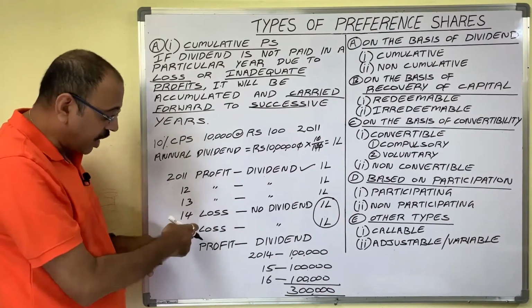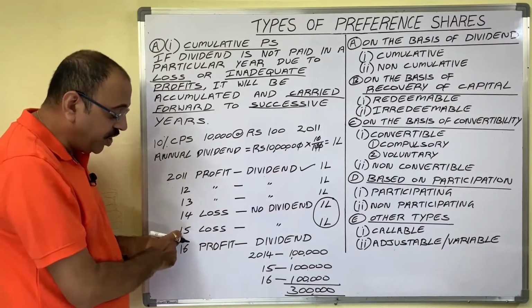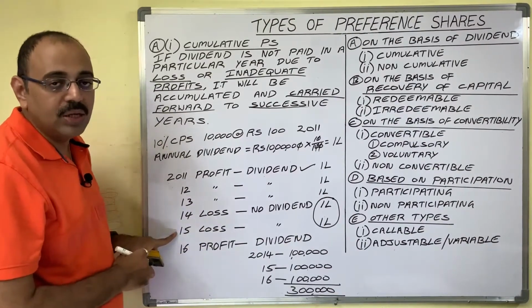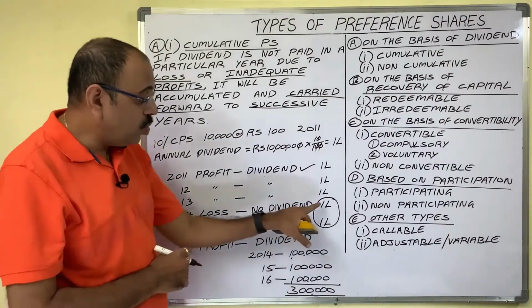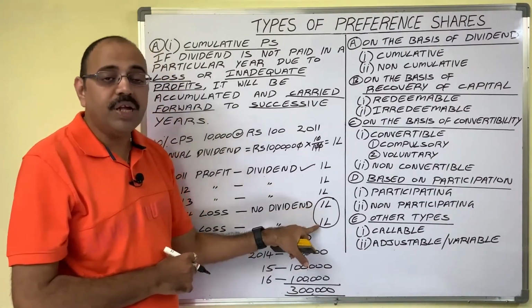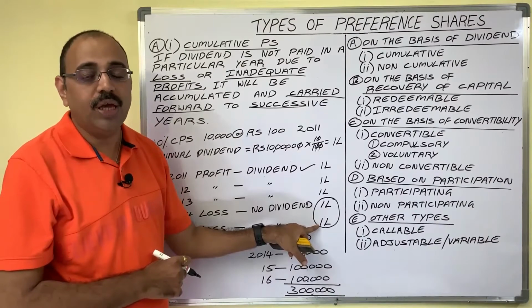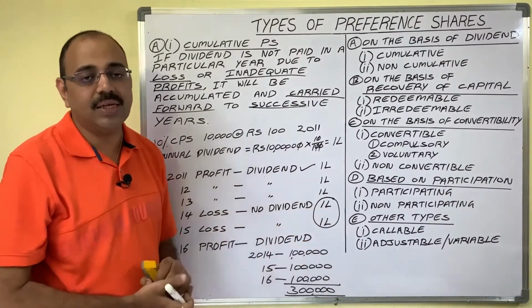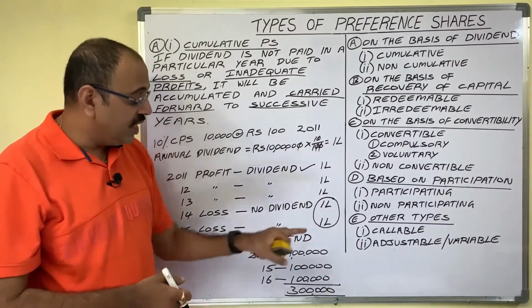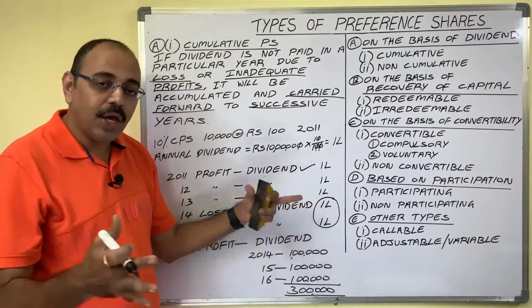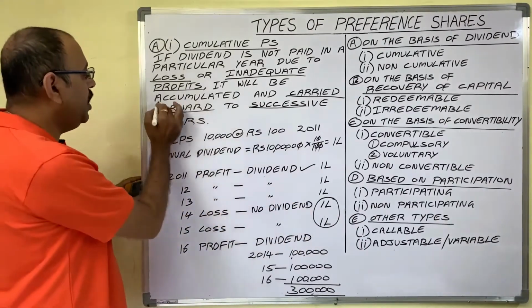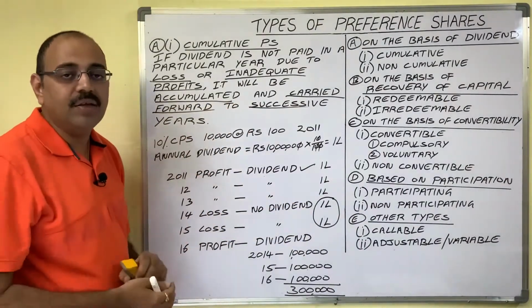But in our example, in 2015 also there is some loss. Now these two amounts, 1 lakh plus 1 lakh, 2 lakh rupees, is known as dividend arrears. So this dividend arrear amount is accumulated. Accumulating means combining.